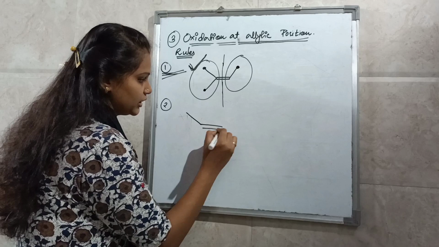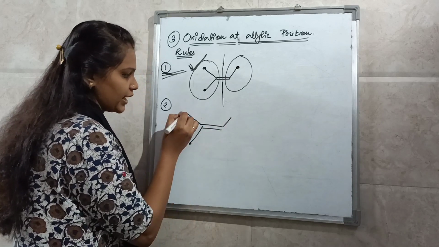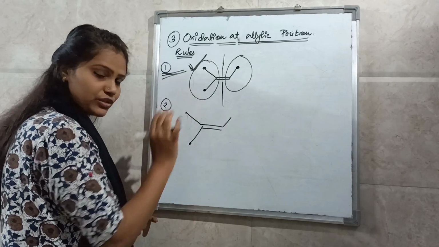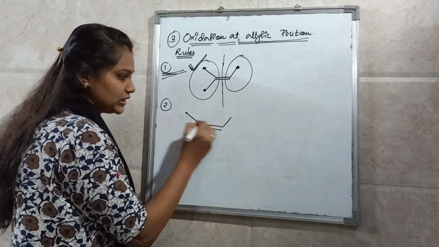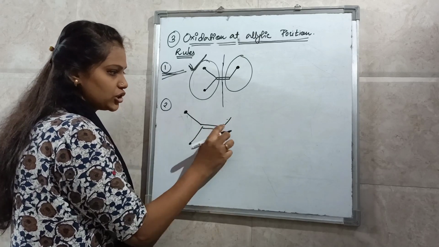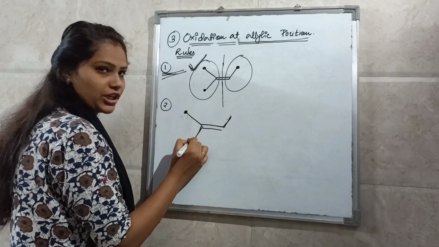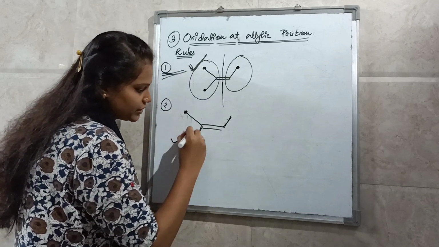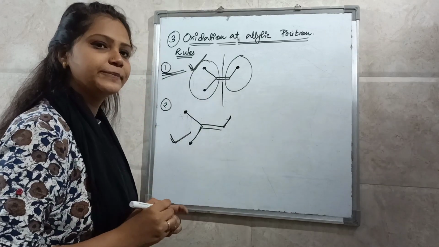See here, these 2 positions are available according to the first rule. Now out of these 2, this is cis to the chain and this is trans to the chain. So out of these 2, this position will oxidize.